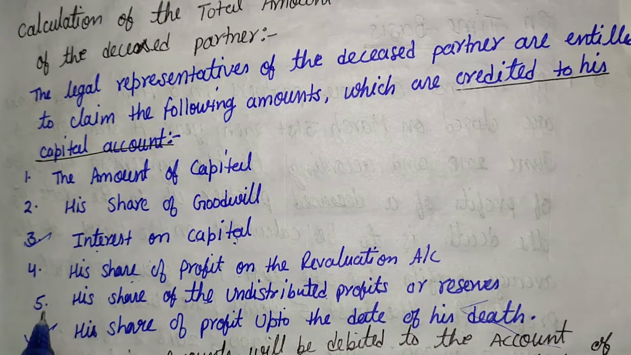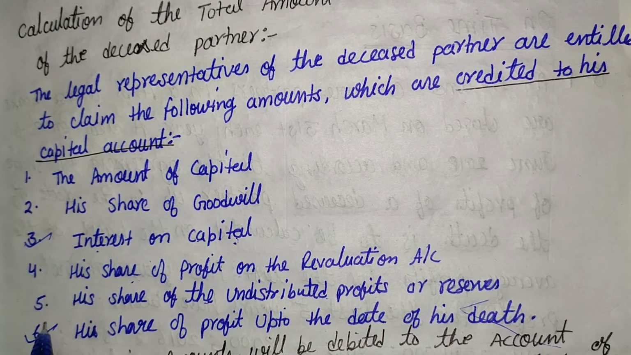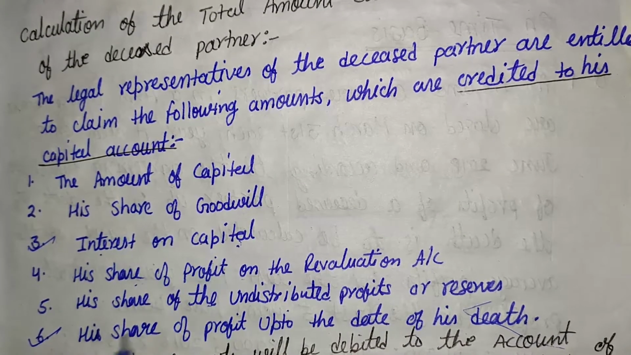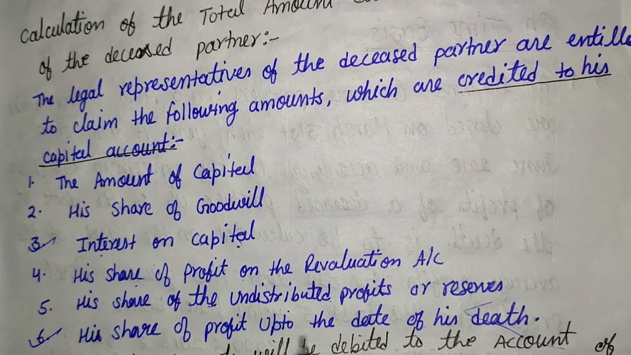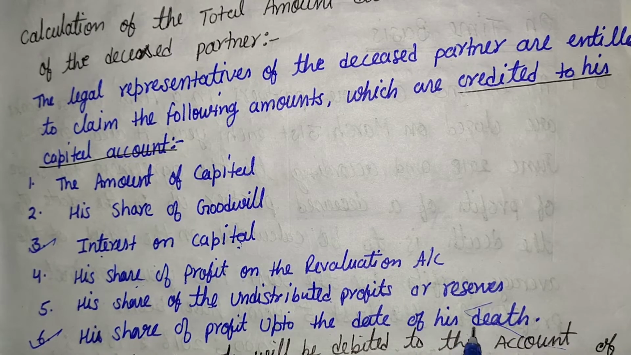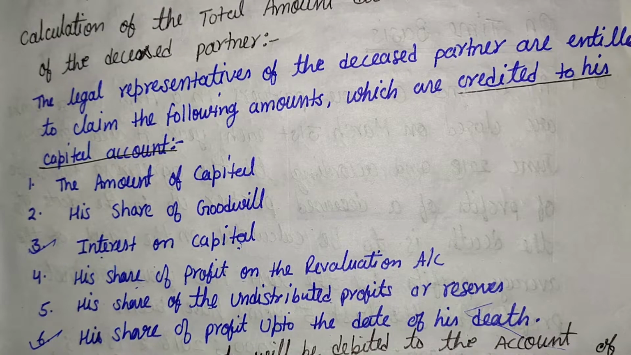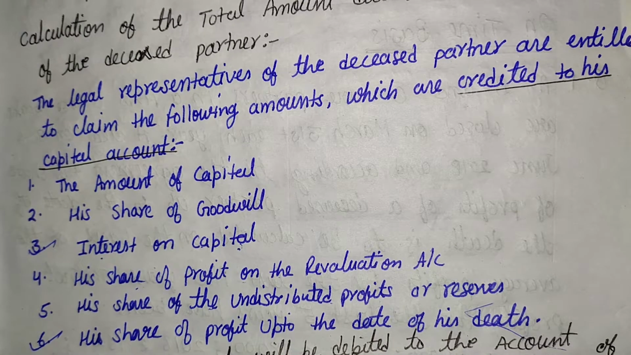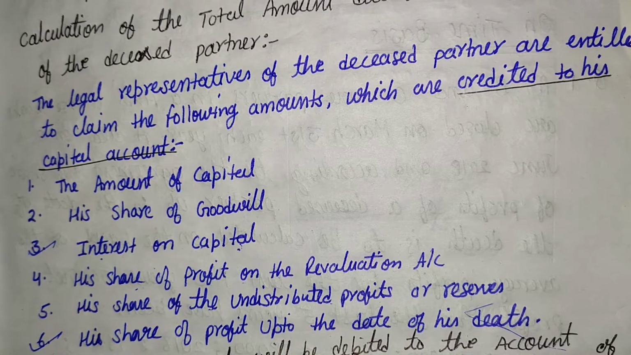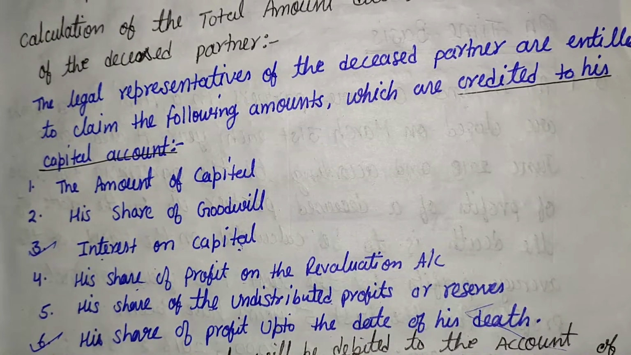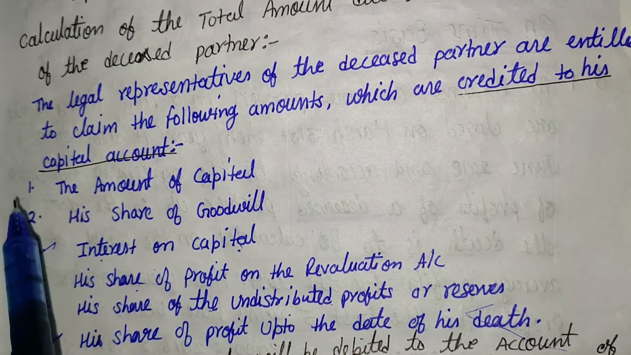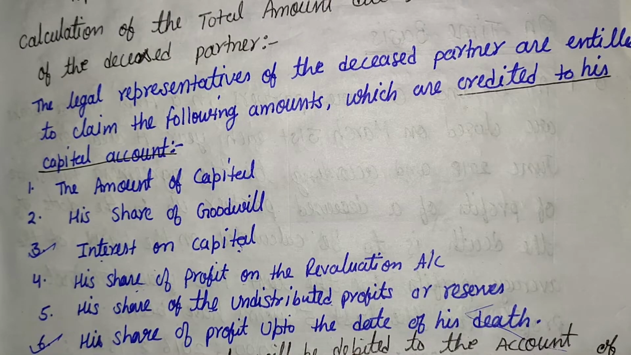In all these 6 items, 2 items are very essential: interest on capital and his share of profit up to the date of his death. On these 2 items, the date should be applied. What does this mean? We will discuss that in the question. So there are 6 items and we will have to learn the names of all these 6 items.